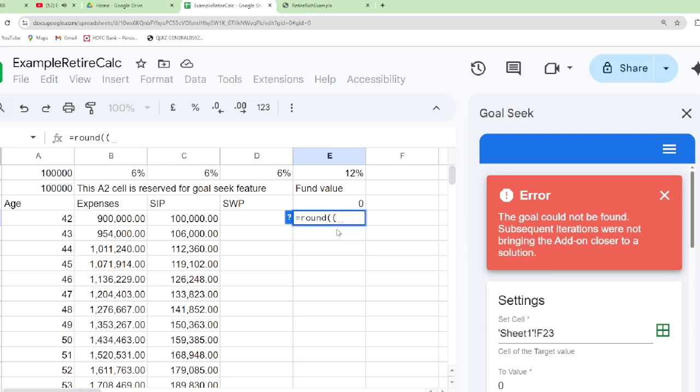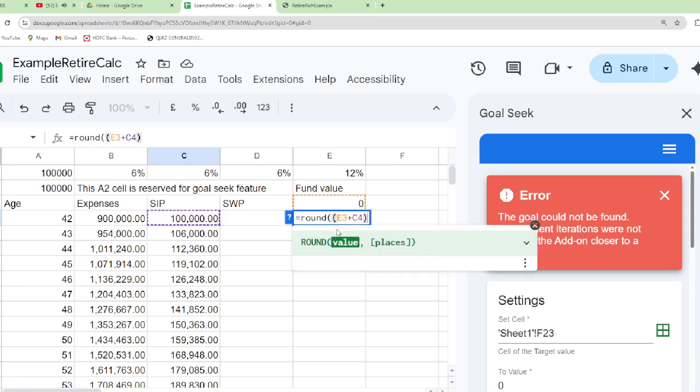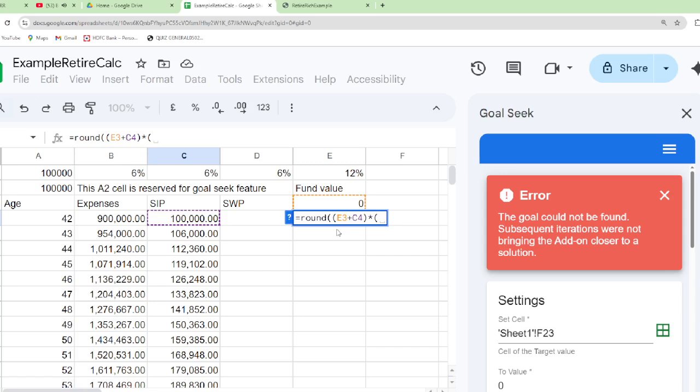The previous fund value that is available here as E3, comma, E3 cell plus SIP cell, multiplied by one plus interest PC.